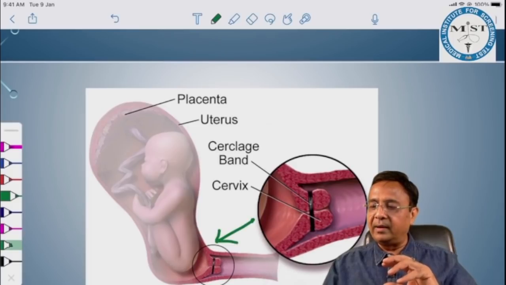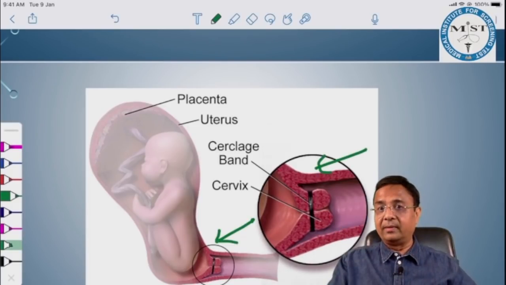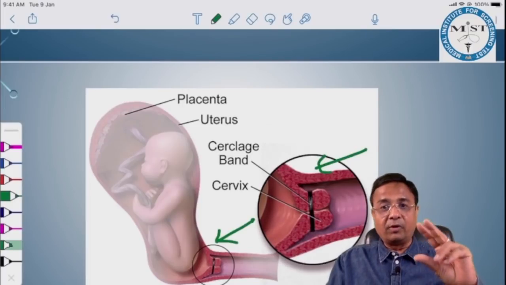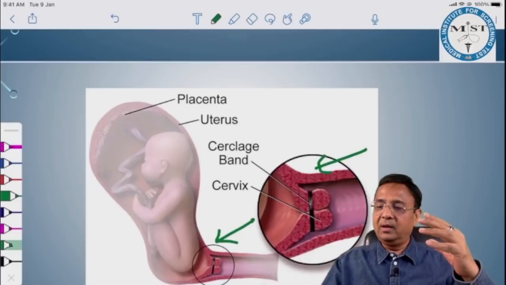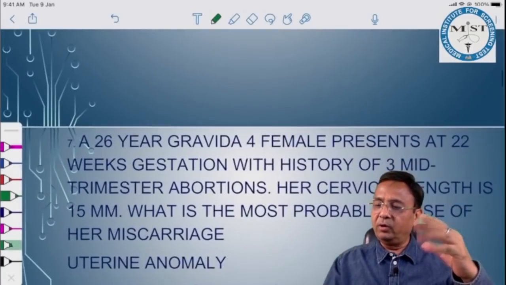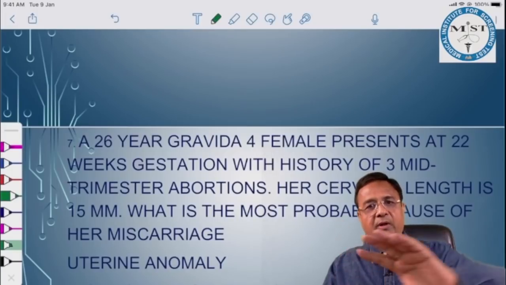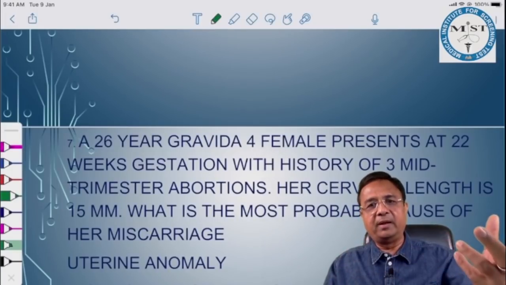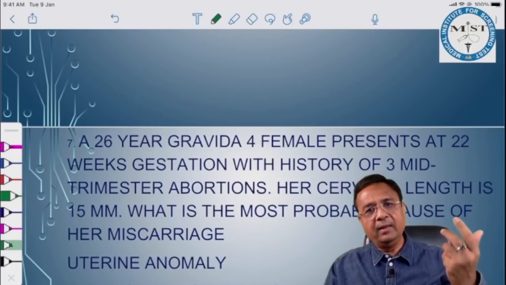See, we have applied stitches here, and these stitches provide tensile strength. We apply these stitches around 14 weeks of pregnancy, but they can be applied till 24 weeks. Even in this question, 22 weeks is given. So they can be applied till 24. If the question would have been what would be the best management for her, cervical cerclage, and the best one is McDonald stitches.